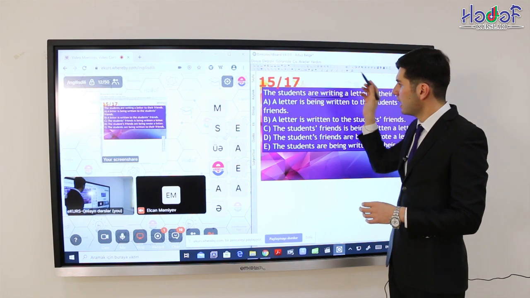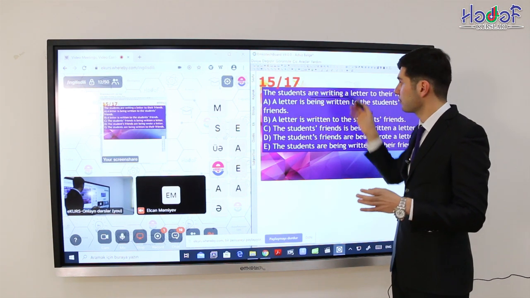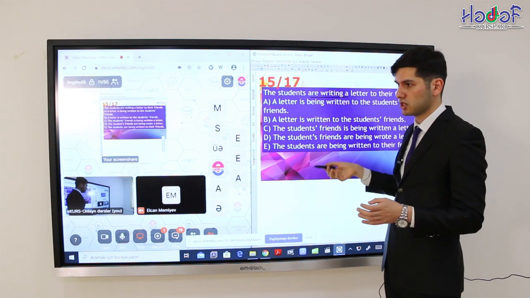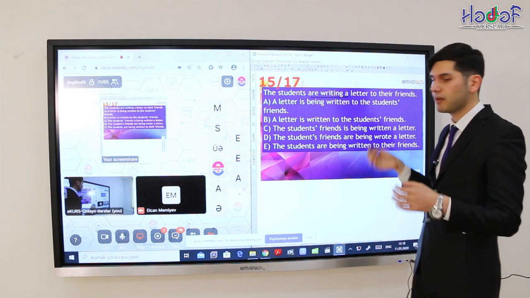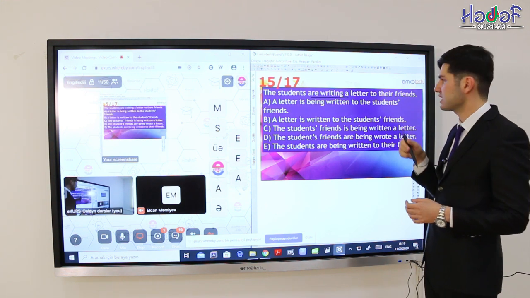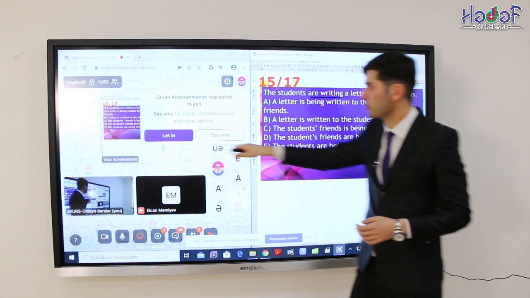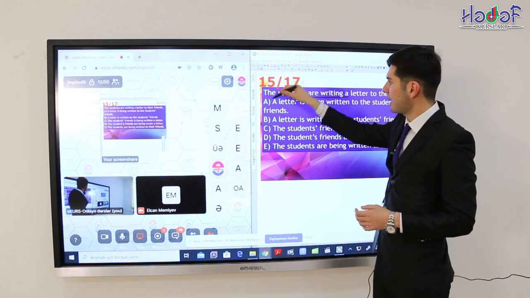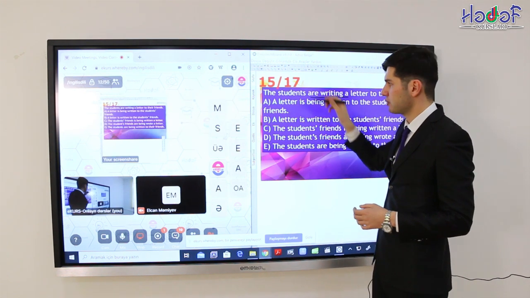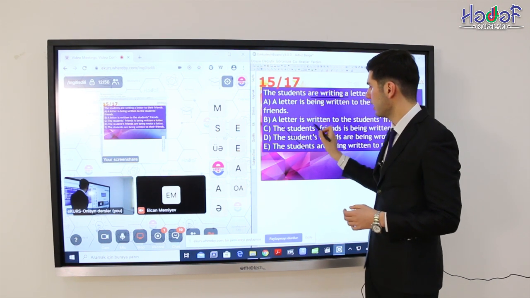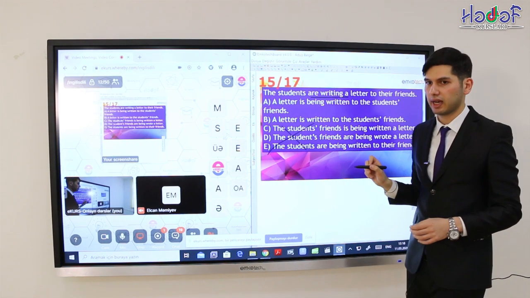Now let's see. First question. Can we use the same subject again? Of course not, because we know that if we want to change active voice into passive voice, we have to change object into subject. That's why the subject of active voice cannot be again the subject of passive voice. That's why these variants are incorrect.